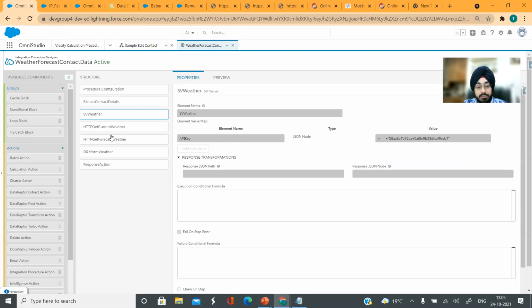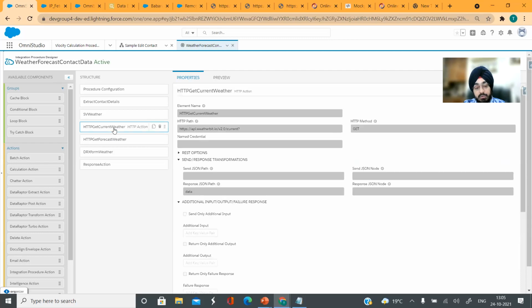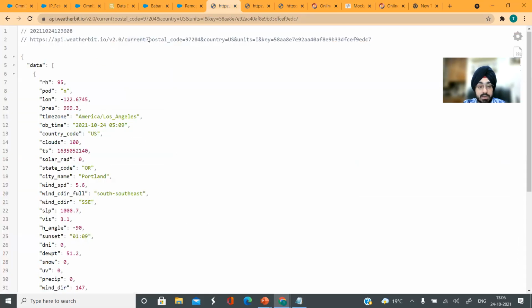HTTP. So you see we have two HTTP actions here, one for the current weather and the other one for forecast. First of all, we're going to do the current weather. If I go back to this URL, you will see that up to current is something which is constant, and then these are some things which can change. Let's say postal code can change. And then key, of course, for you it can change, but for me it's going to be constant.